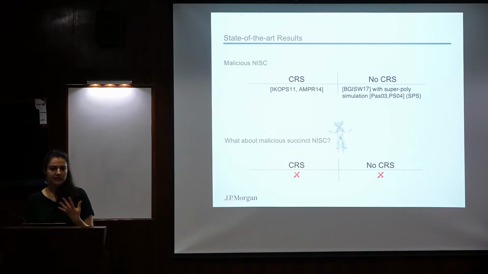Okay, so what about succinctness? Remember what's the succinctness? We want the communication complexity to be independent of the function that we are computing. And it can depend on the inputs of the 2 parties. Okay? And actually I also model the function as a Turing machine, just to be clear. So we don't know of any malicious protocol which is succinct in the succinctness that I just defined.